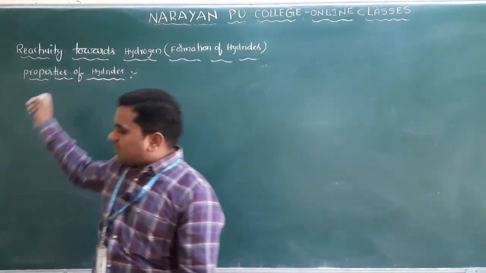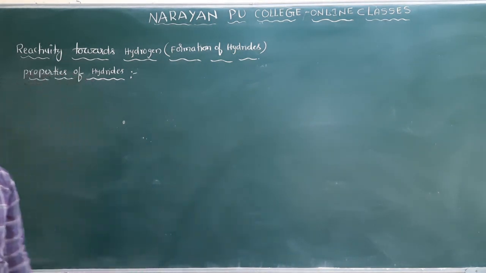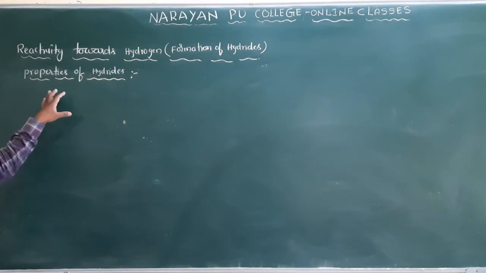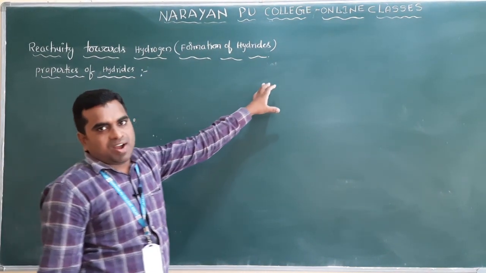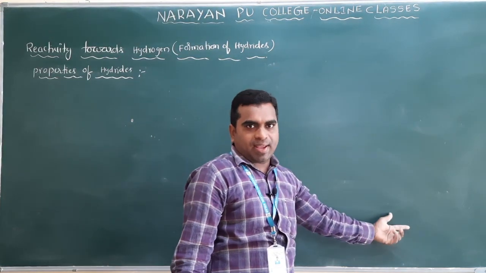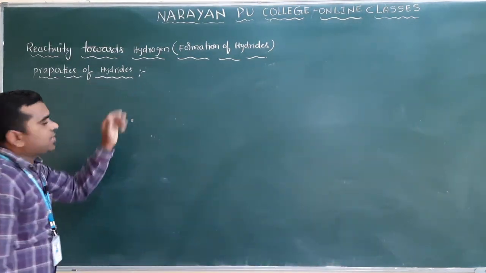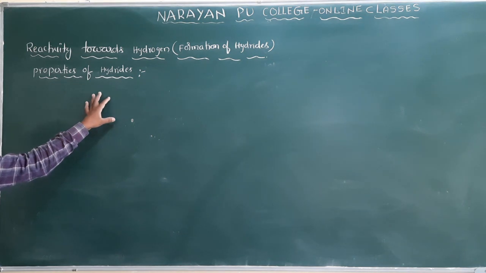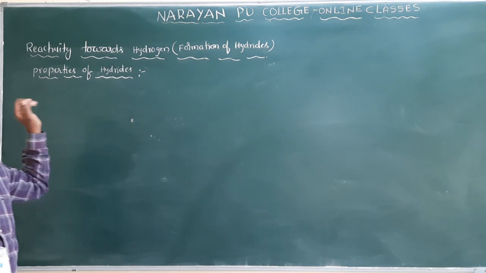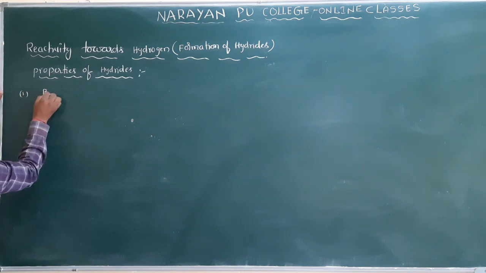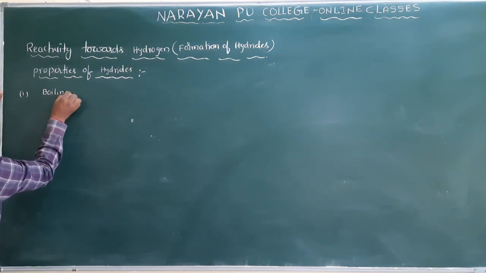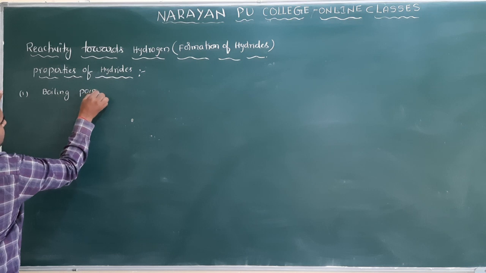Next one is properties of hydrides. We have discussed the preparations of hydrides, the structure of hydrides, and the bond angle. Next is properties of hydrides, a very important concept, and in competitive exams they ask about it many times. The first one is boiling point.